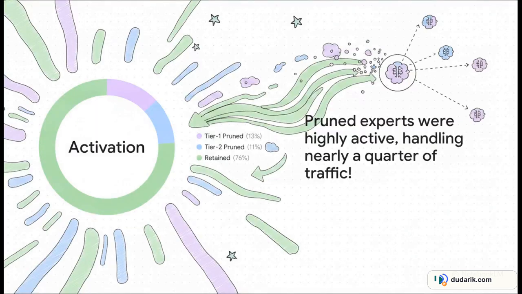Now, you might be wondering, were those pruned experts just dead weight anyway? The activation data completely proves otherwise. The pruned experts actually handled nearly a quarter of all the model's activations. They were highly active, but because they were functional clones, when they were removed, the router seamlessly adapted. It effortlessly shifted that heavy traffic to the surviving identical experts in the retained pool, instantly streamlining its logic paths.